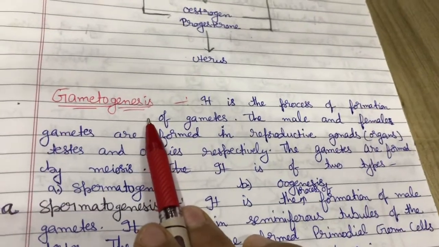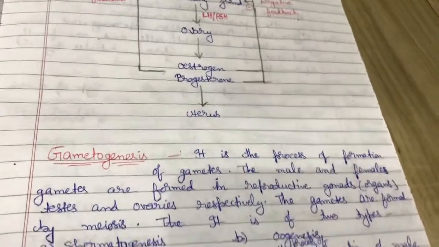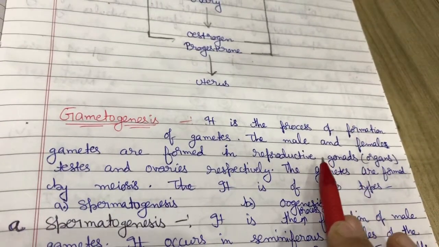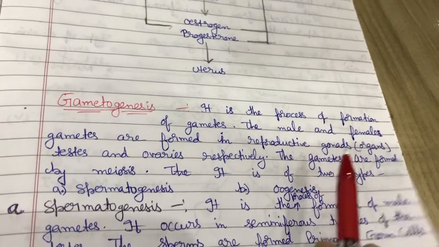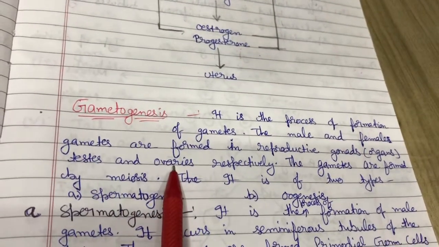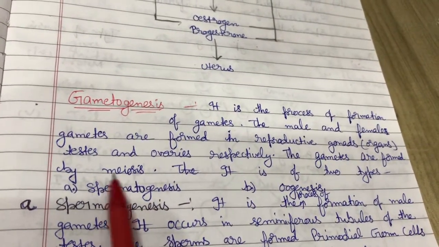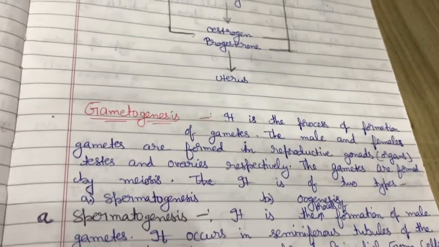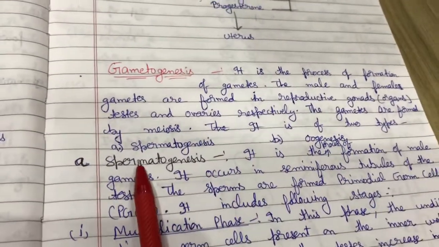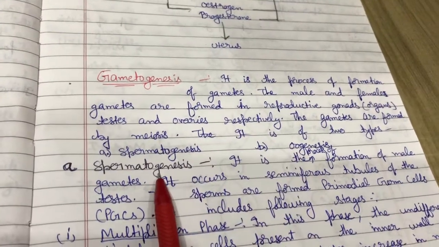Next is gametogenesis. Gametogenesis is the process of formation of gametes, male and female gametes. These are formed in reproductive organs, which we also call gonads. In males, the primary reproductive organ is testes, and in females it is ovary. Gametes are formed by meiosis because the chromosomal number is halved in the gametes. So it is through meiosis. It is of two types, spermatogenesis and oogenesis. First one is spermatogenesis.